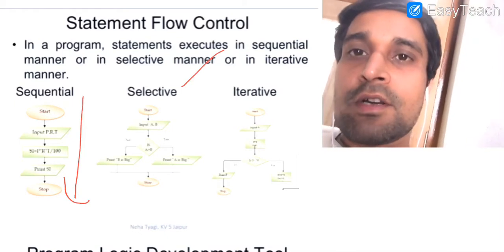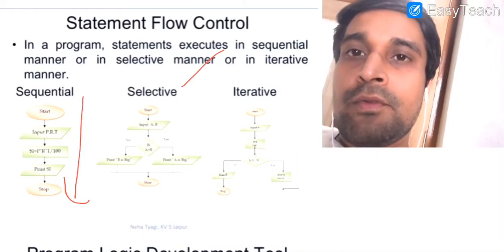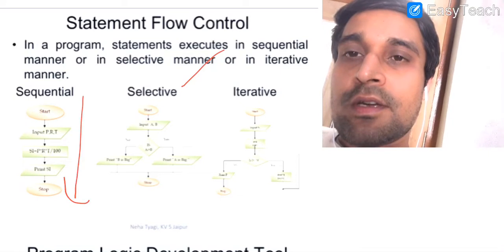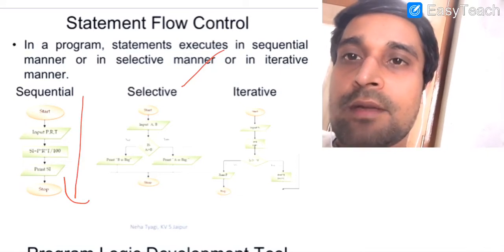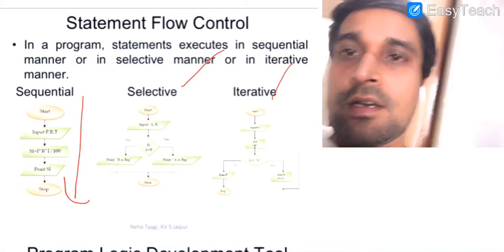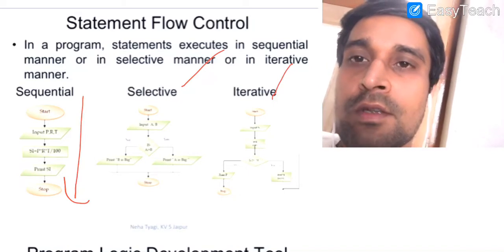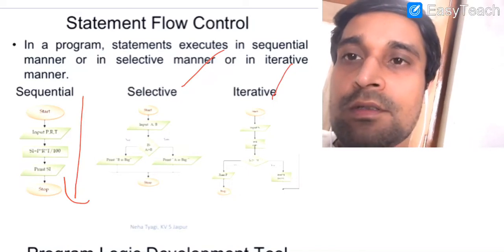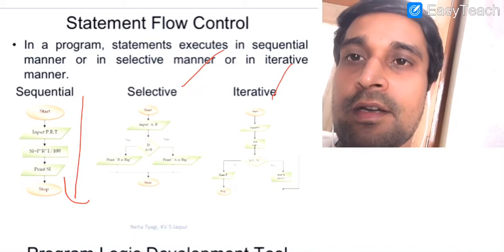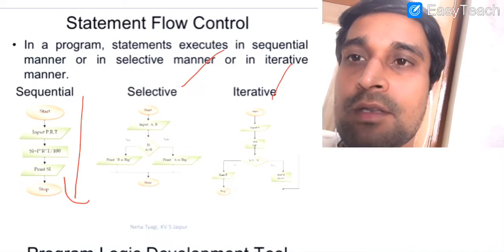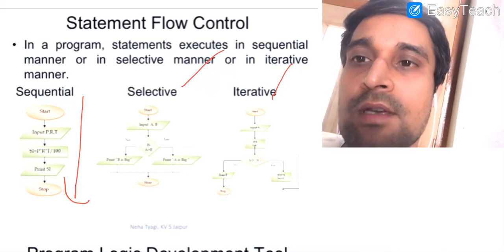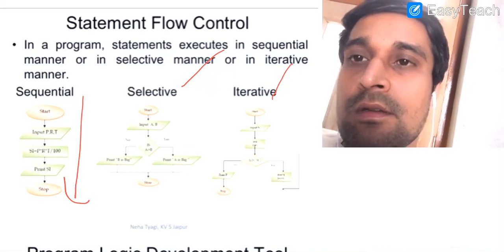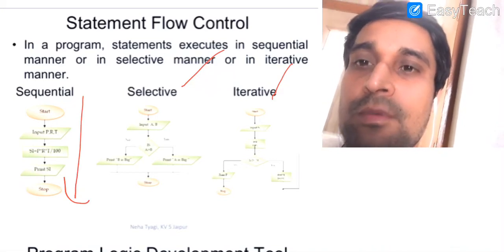These are also known as conditional statements. And if you want to repeat a set of instructions again and again instead of writing them in your program, then you can use an iterative statement. These are also known as looping statements in Python. For and while are the iterative statements which are available in Python. In selective statements you can use if else, if elif, any of these as per your requirement.